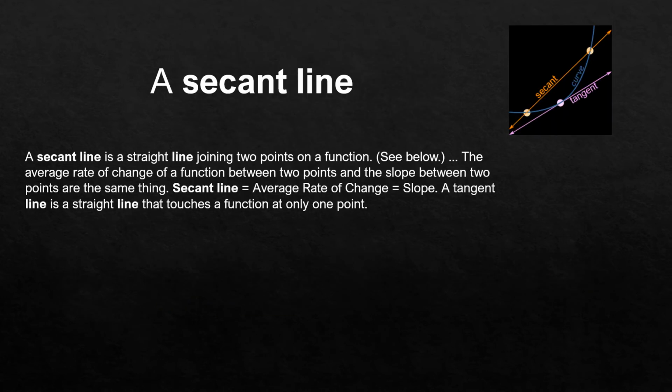So let's look closer with a figure. In this particular example, there is a tangent line and it's very clearly shown that there is only one single point where the line touches the curve. Hence it is said to be a tangent line. Whereas in the secant line, as you can see, this is the first point and this is the second point. So there is more than one point on this line. That's why it is said to be a secant line.